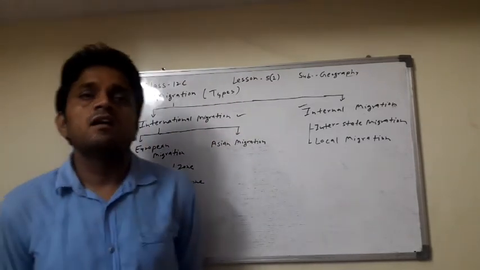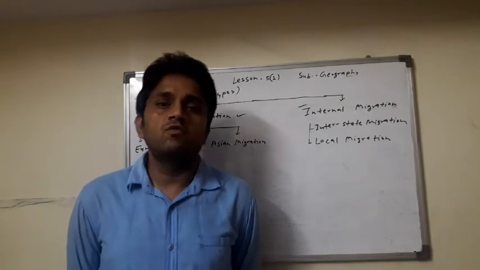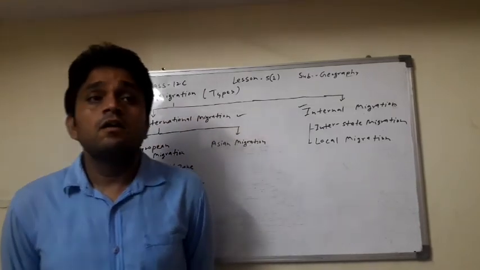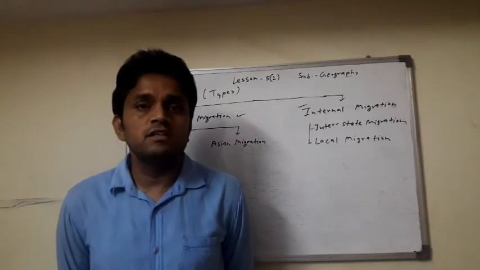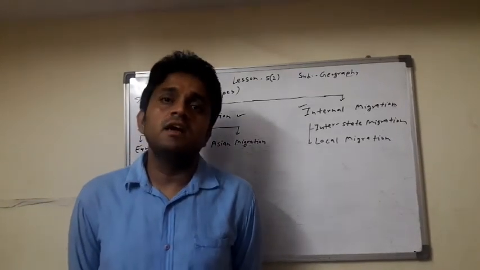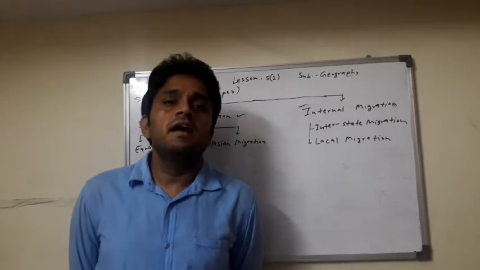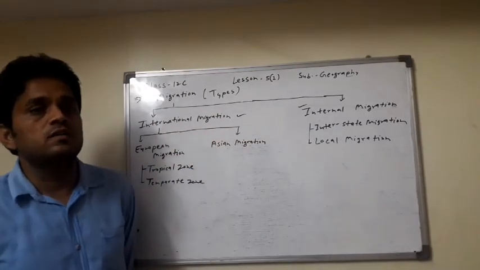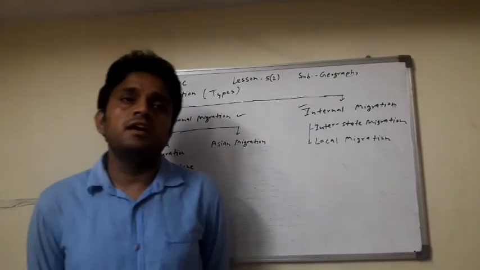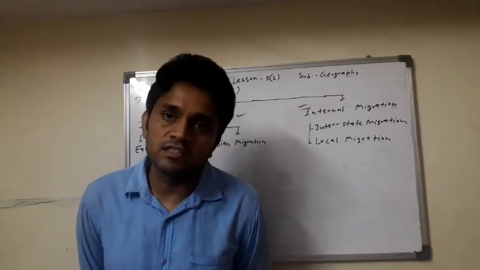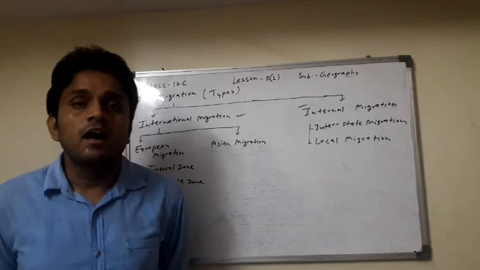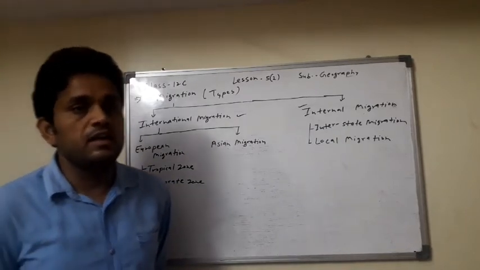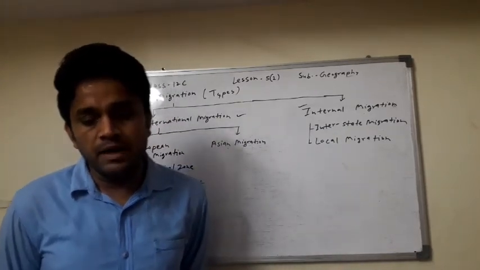Then the person changes their country, from one country to another country. Here, India to Japan. Is this intercontinental migration? No, Japan and India are in the same continent, so here it is not intercontinental migration, but it is international migration. The people change their place from one country to another country. India to Japan is included in international migration.